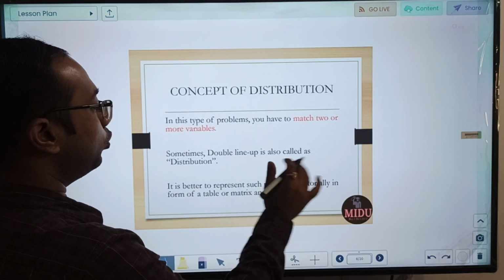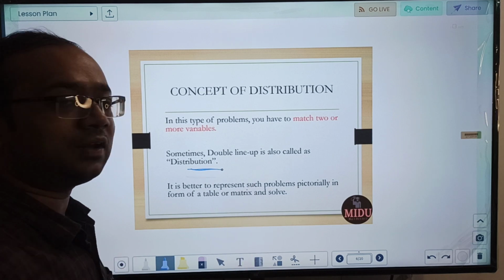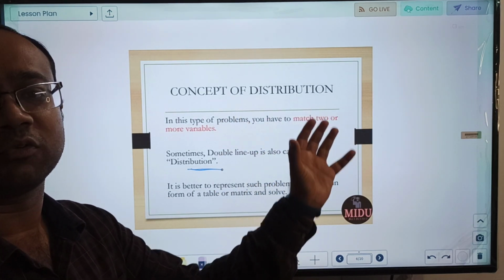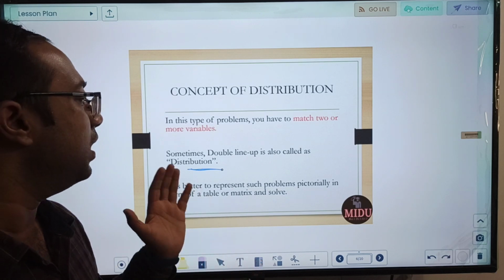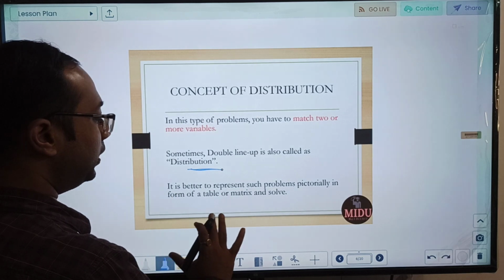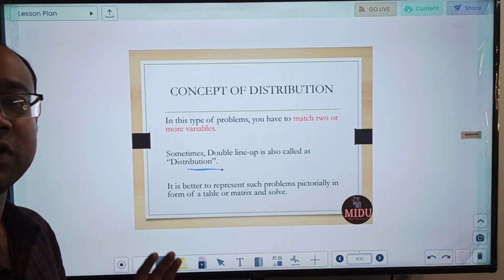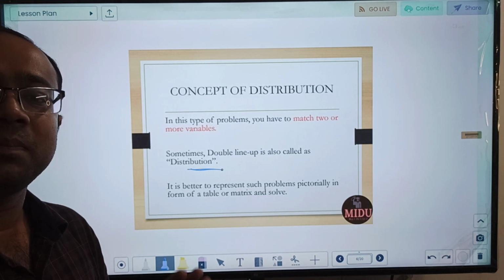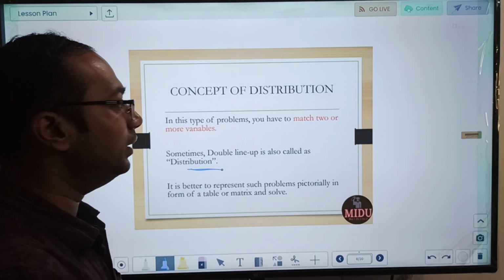Sometimes double lineup is also known as distribution. Like I said, in double lineup there will be a set of colors, a set of houses, a set of cars, and we need to match all that. Such a problem is known as distribution. It is better to represent such problems pictorially in the form of a table or matrix and solve. So just like a table, represent whatever information is given, make a table or matrix out of it and then solve.